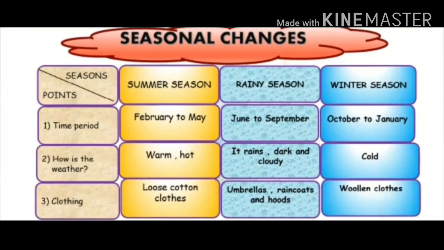Now how is the weather? In summer season the weather is warm and hot. In rainy season the weather is dark and cloudy and it rains. And in the winter season the weather is cold. Now clothing. Which types of clothes do we use in these seasons? In summer season we wear loose cotton clothes. In rainy season we use umbrellas, raincoats and hoods. In winter season we use woolen clothes.